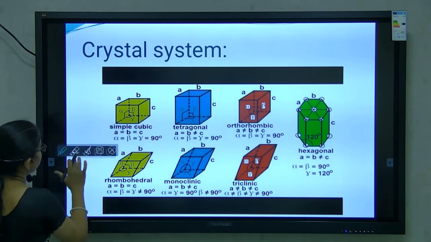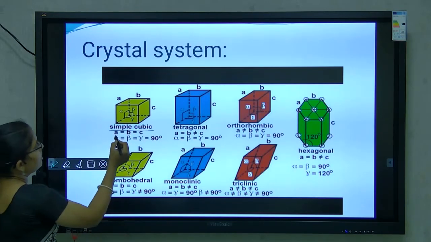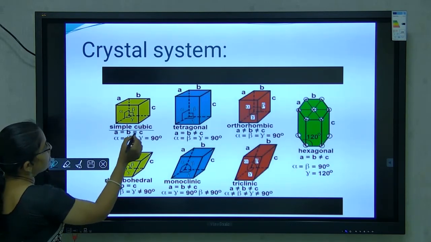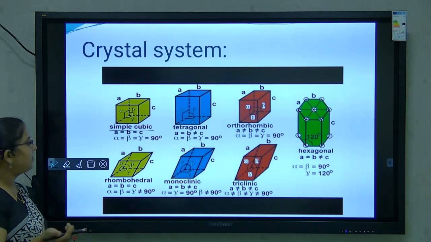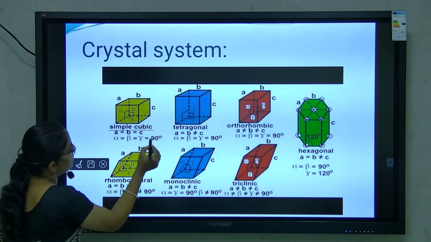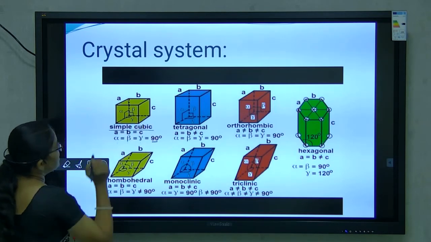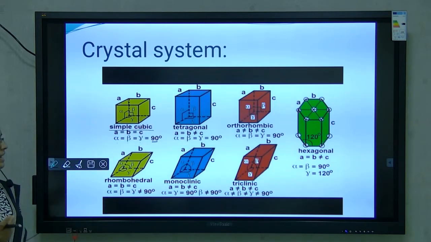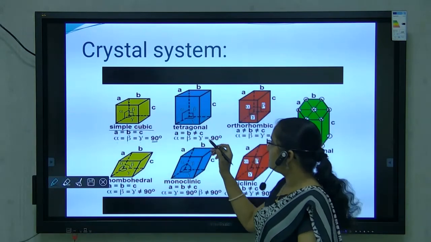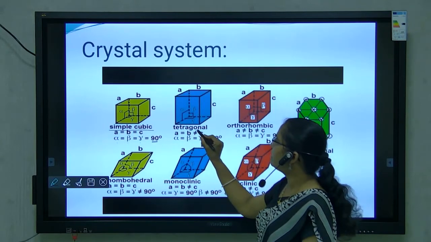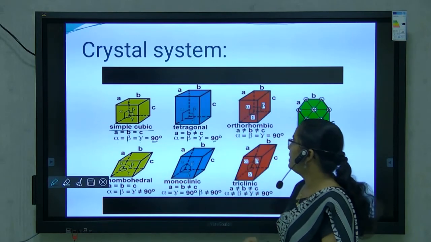First is the simple cubic cell. In a simple cubic cell, a = b = c, meaning all edge lengths are the same, and the edge angles are the same, that is alpha = beta = gamma = 90 degrees. These are the edge lengths and these are the edge angles. Edge lengths and edge angles both are the same. In tetragonal, what is the condition? a = b but not equal to c. Alpha = beta = gamma = 90 degrees.